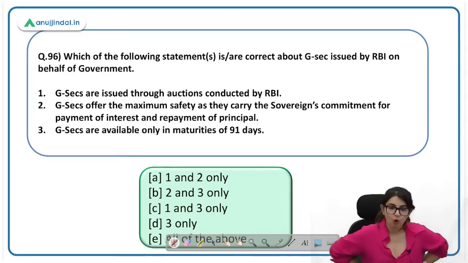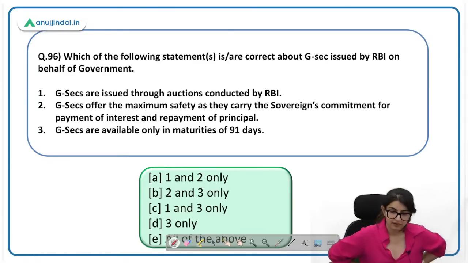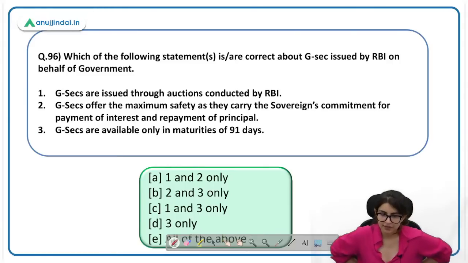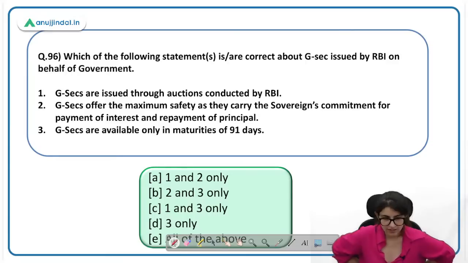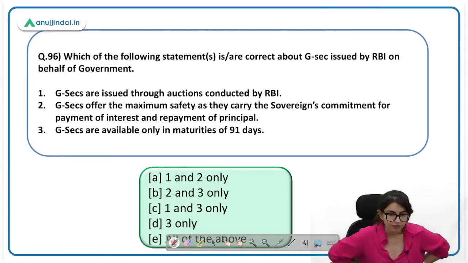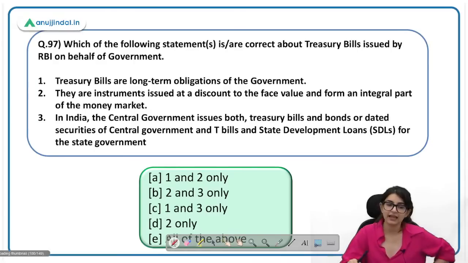GSEC are issued through auctions conducted by RBI. This statement is correct. GSECs offer maximum safety as they carry the sovereign's commitment for payment of interest and repayment of principal. Yes. GSECs are available only in maturities of 91 days. नहीं, long term and short term दोनों होते हैं. 91 days खाली नहीं है, that is only for T-bills. तो T-bills में भी 91 नहीं, 182, 364 ऐसे भी होते हैं. तो only option A is right. Everybody who said 96 का A, they are correct.